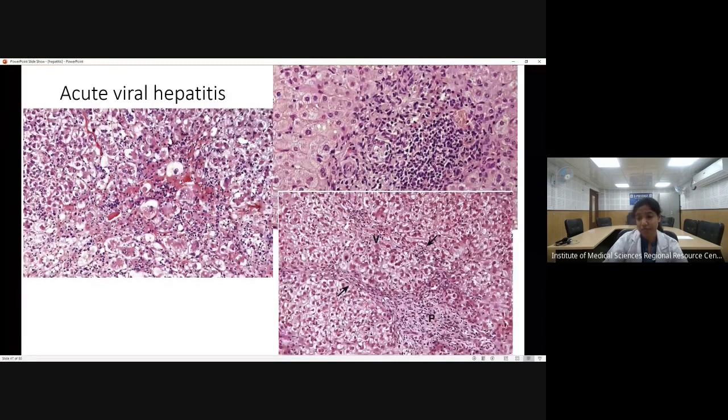And also there can be bridging necrosis. By bridging necrosis, what do I mean? There was supposed to be a hepatic plate here. This plate is not there. This plate is destroyed by inflammation. And by bridging, I mean either there's a portal to central vein bridging or portal to portal bridging.